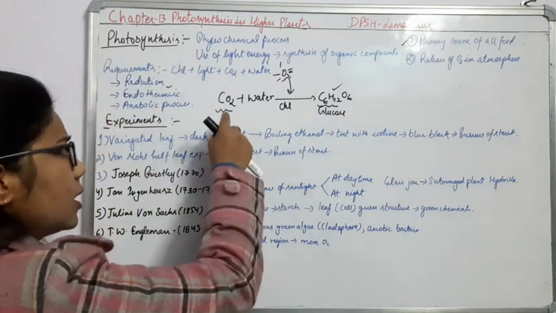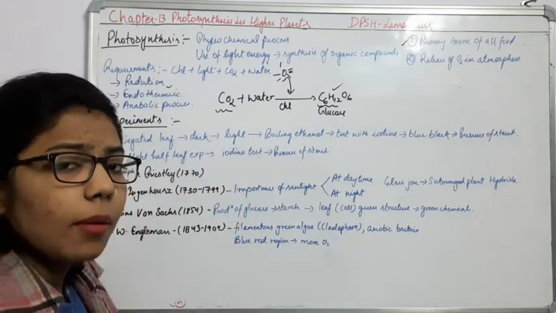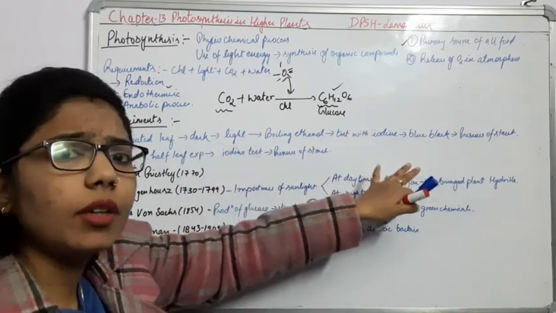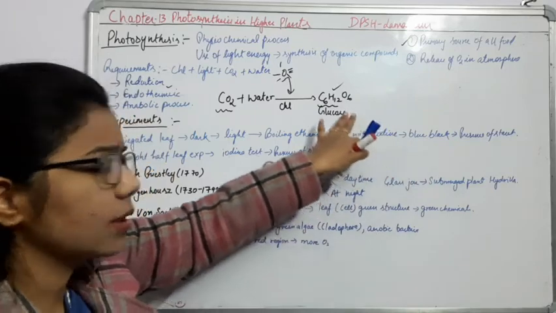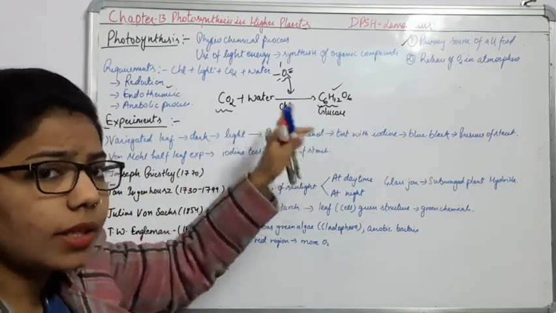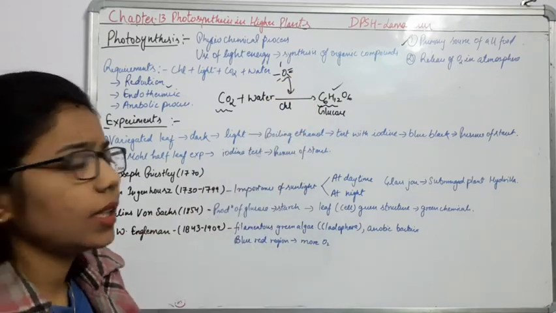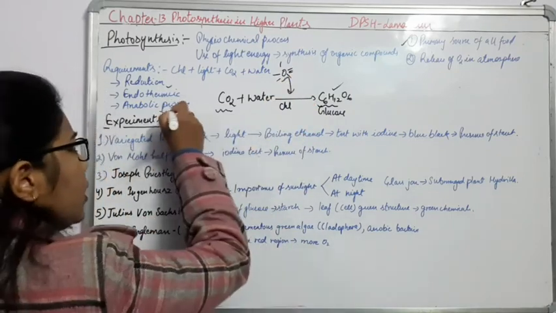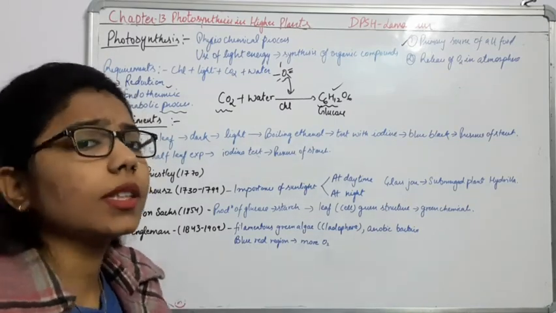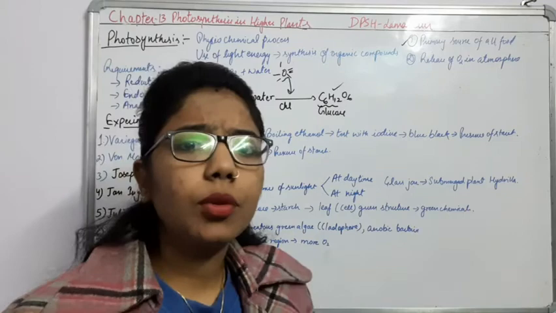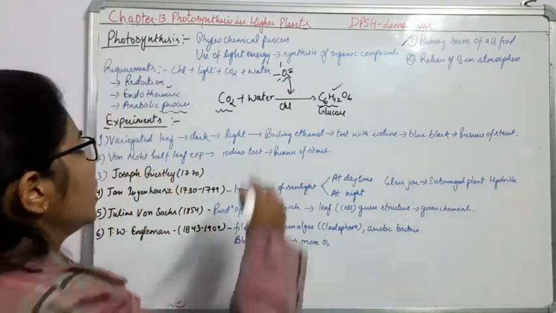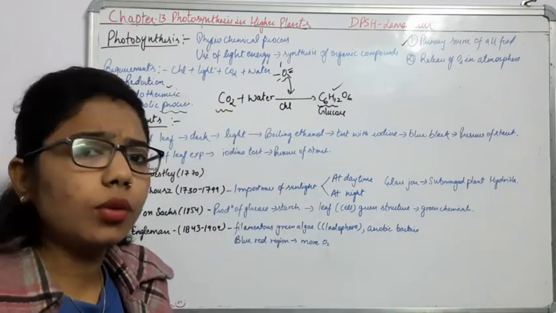Here you can see the structure of CO2 is very simple, but as photosynthesis takes place, it will convert into the complex food material, that is the glucose. Again, some other requirements like light and chlorophyll are there. But generally, what do you understand by the anabolic process? It is a constructive process in which we get the complex food material from the simpler food material, right? So we have done these characteristics of photosynthesis here.